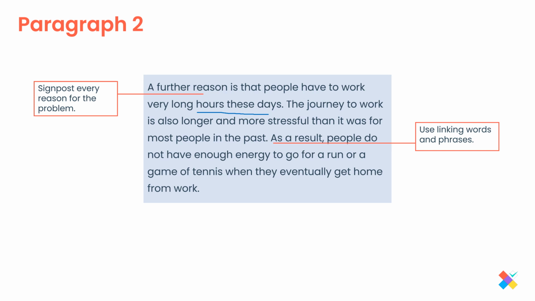As a result, people do not have enough energy to go for a run or a game of tennis when they eventually get home from work. So this would be the second reason. As you can see, the candidate here has dealt with 2 different reasons. They haven't combined the reasons. The first one was temptations: TV channels, games, cafes, cinemas, social media. Here, people work a lot.